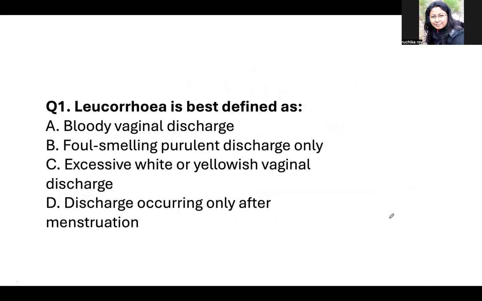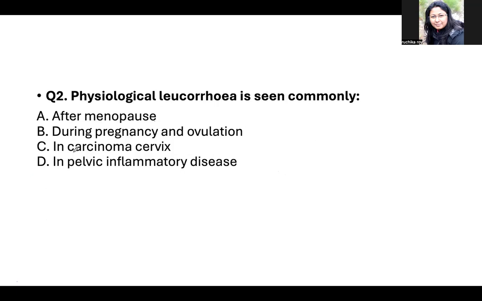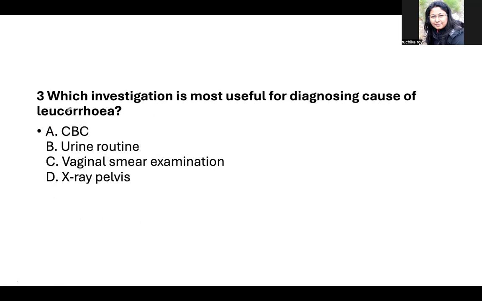Okay, now let's move to some multiple choice questions on leucorrhea. Leucorrhea is best defined as: a bloody vaginal discharge, a foul-smelling purulent discharge only, an excessive white or yellowish vaginal discharge, or a discharge occurring only after menstruation. The answer is excessive white or yellowish vaginal discharge. Now, physiological leucorrhea is seen commonly after menopause, during pregnancy and ovulation, in carcinoma of the cervix, or in pelvic inflammatory disease. It is seen during pregnancy and ovulation.